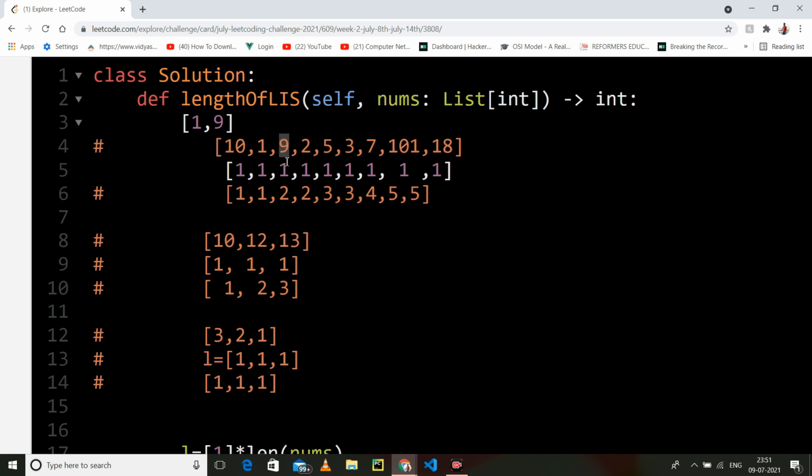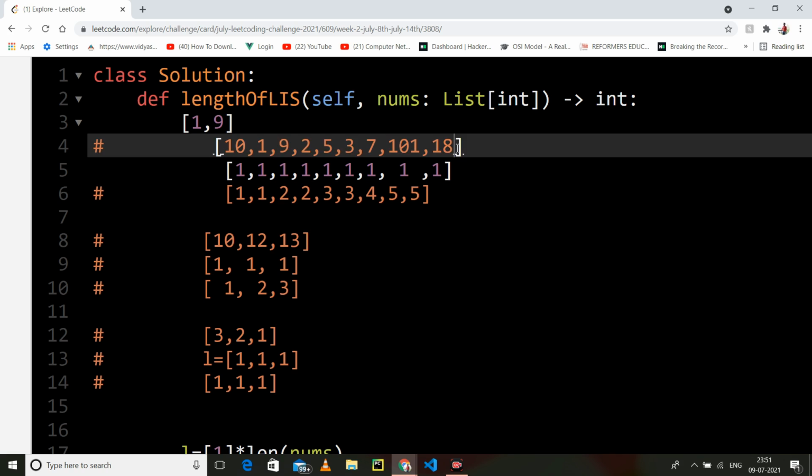So we will check further, so we will go for 9. Is 5 greater than 9? No. 5 is greater than 1. Yes. So we will add 1 to it, so it becomes 2, but we have already stored 3 as well, so the maximum is 3. So we are not going to change. Same we will do.